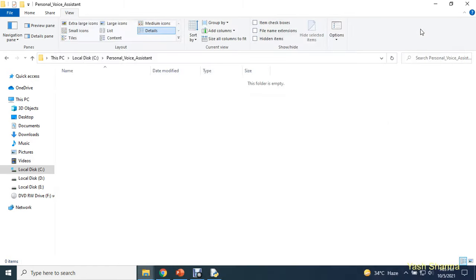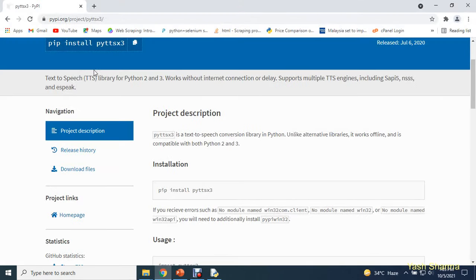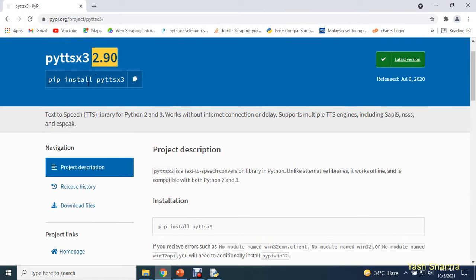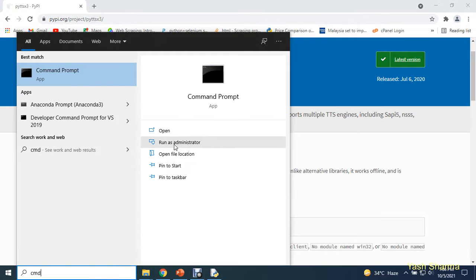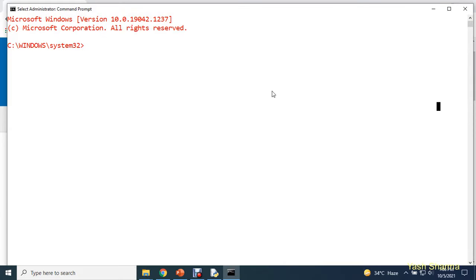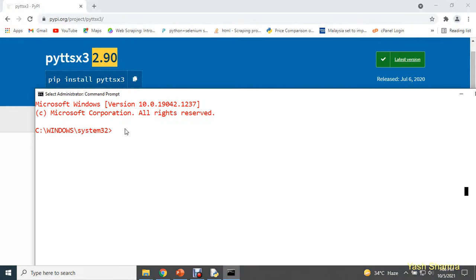Now before that, we need to install this package first, pyttsx3, and how you can install this package is quite simple. You need to open your command prompt using run as administrator privileges. Click on yes, and here you can type a very simple command: pip install pyttsx3. Do not make any spelling mistake, write it very carefully.